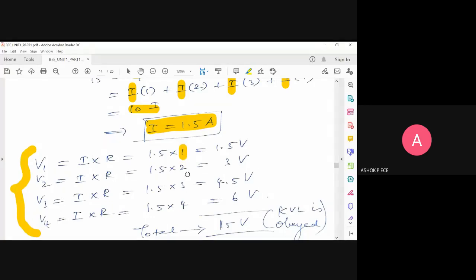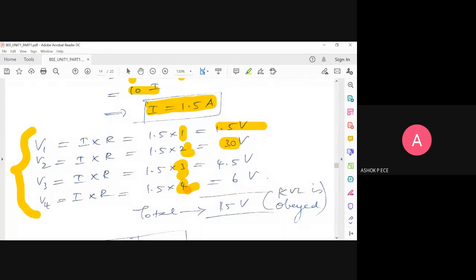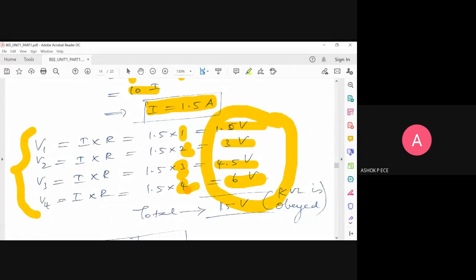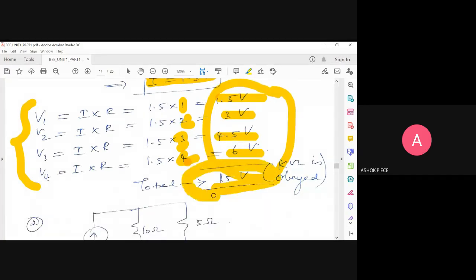V2 equal to I into R. Resistance value is 2 ohms. Same way 3 ohms, 4 ohms. So you find the voltage across all the resistors. I get the answer as 1.5, 3, 4.5, and 6. If you add all the voltages, what will you get? 1.5 plus 3, 4.5. 4.5 plus 4.5, 9. 9 plus 6, 15. And what is this 15 actually?